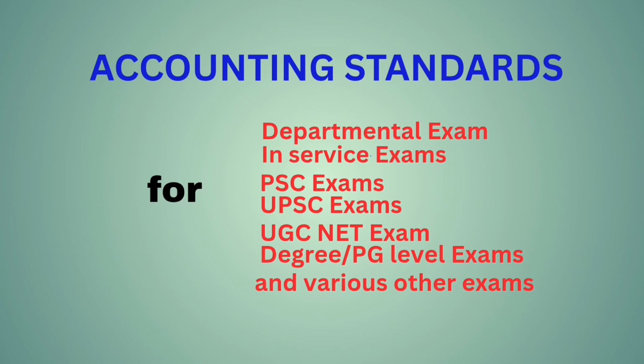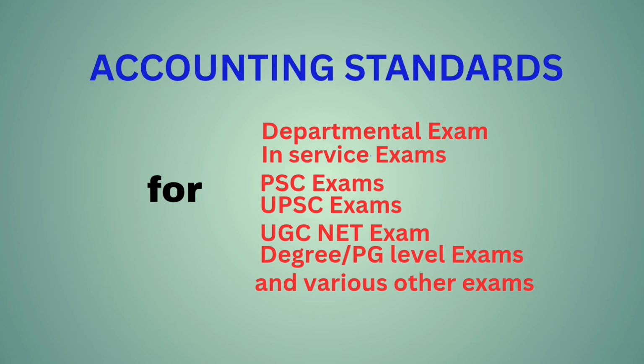I repeat, AS1, disclosure of accounting policies. AS2, valuation of inventories. AS3, that is Accounting Standard 3, cash flow statements. AS4, contingencies and events occurring after the balance sheet date.